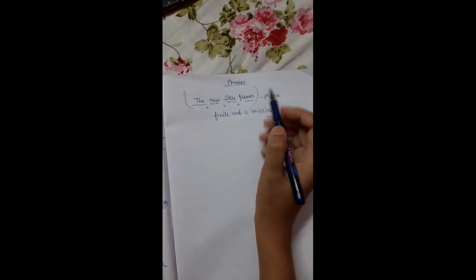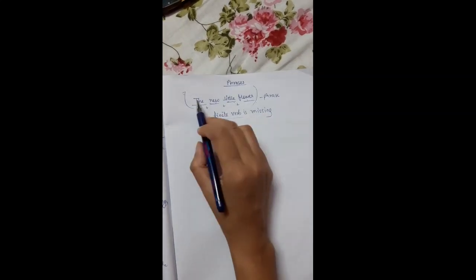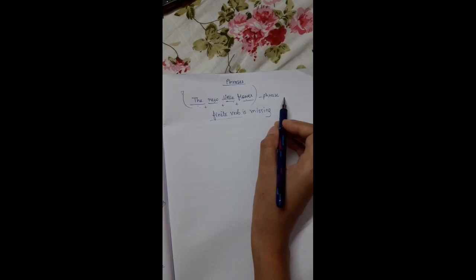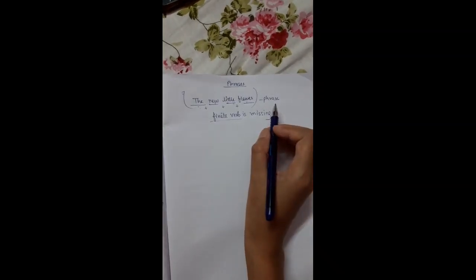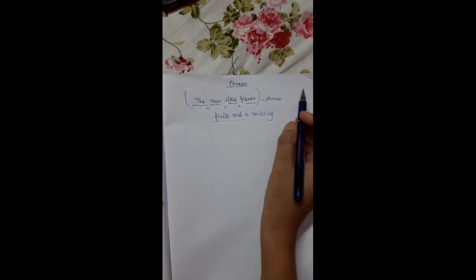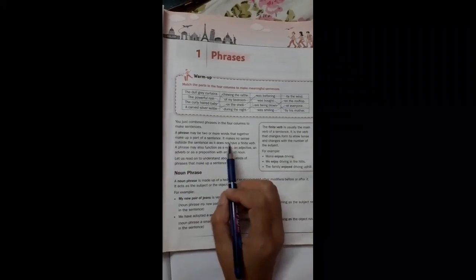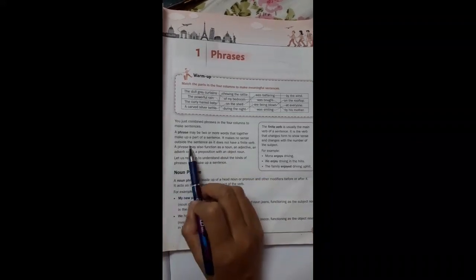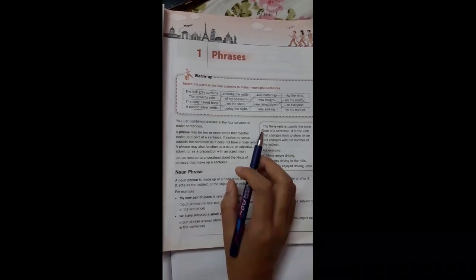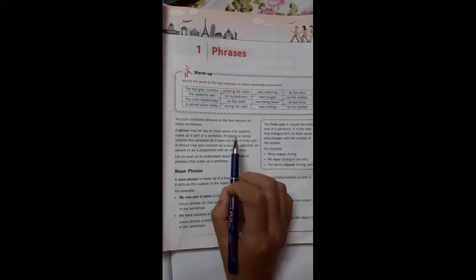So when a finite verb is missing, it does not make any sense. In very simple terms, the new little flower is a phrase. It makes no sense outside the sentence as it doesn't have any finite verb, so it doesn't make any kind of meaning.